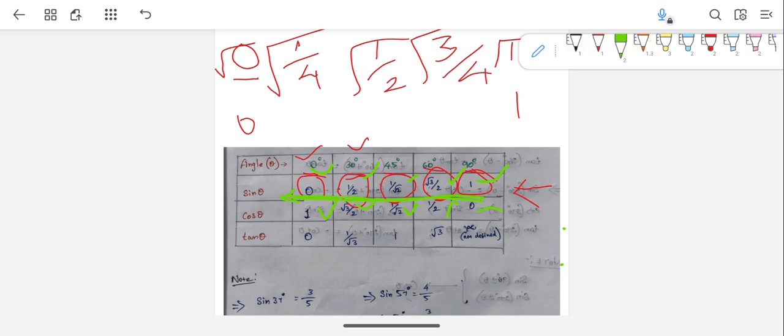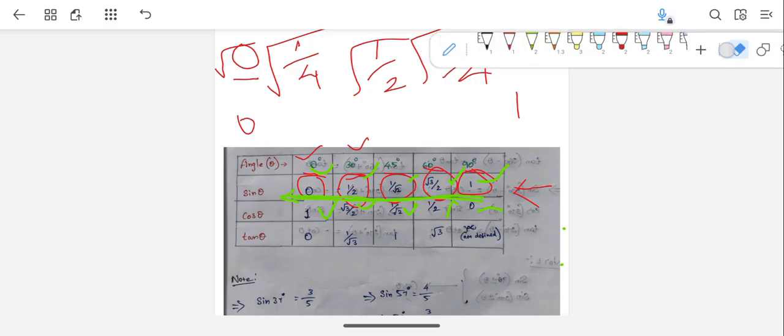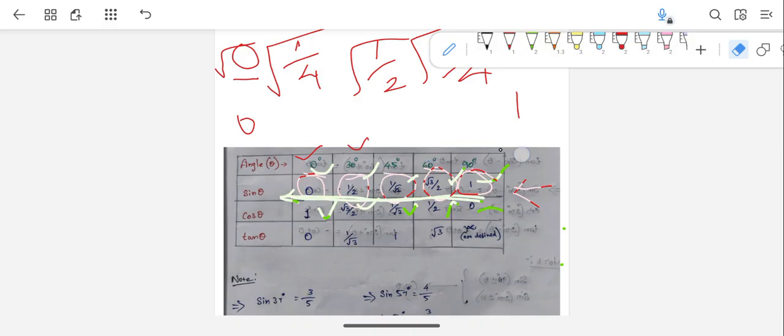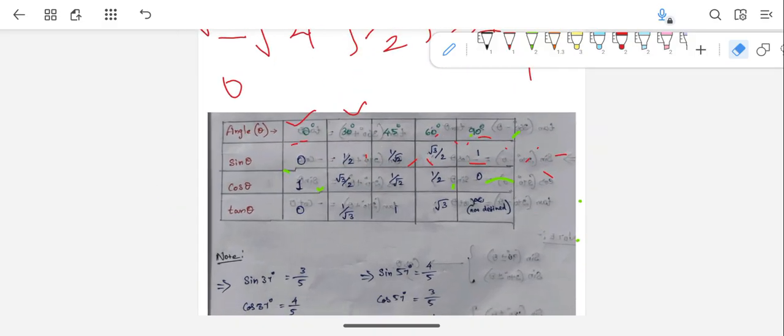Okay, and for tan it is very, very simple. Why? Because we already know that tan is nothing but the ratio between sin theta and cos theta. Now you have learned how to find sine and cos, so by knowing that you can easily find the values for tan also. So tan 0 degrees means sine 0 divided by cos 0, so 0 divided by 1 is 0.